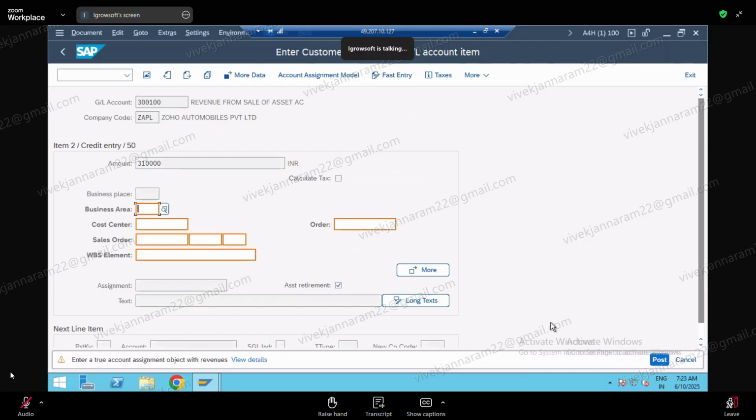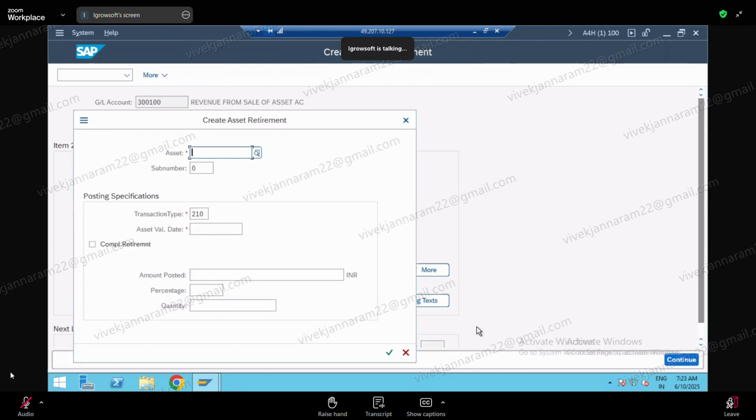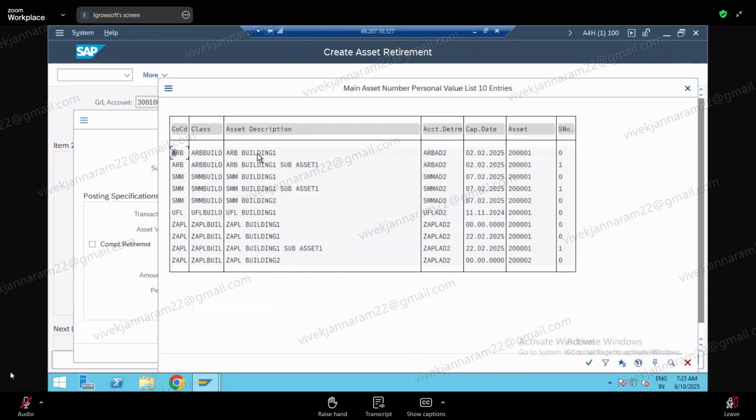Press enter. So when you say it is which sales order or which cost center, order assignment, press enter. So now asset number. What is my asset number? 2 lakh. Which is my asset number?